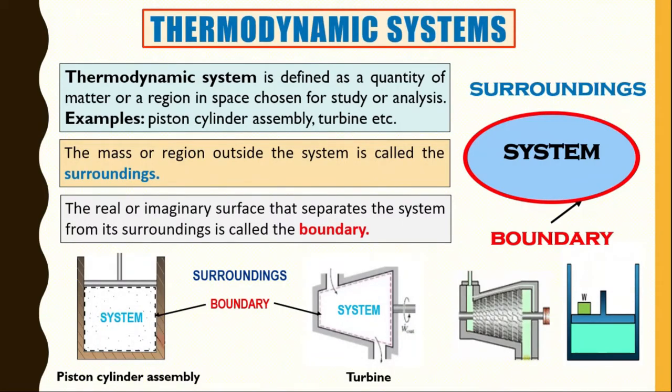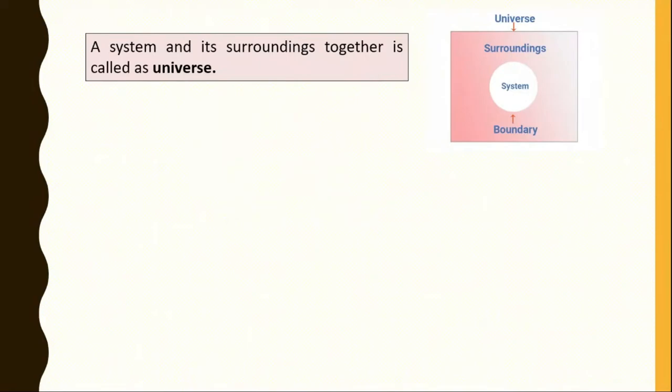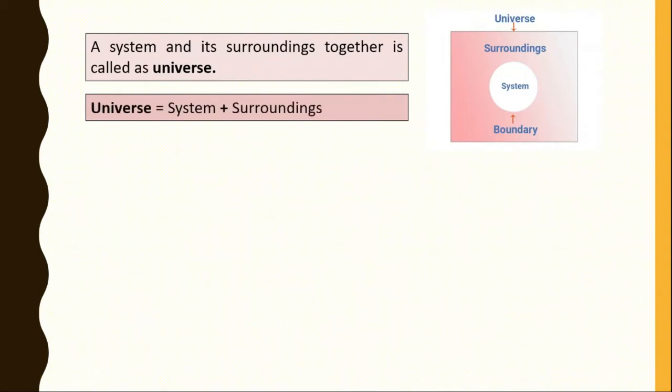Now next one, a system and its surrounding together is called the universe. If we combine our system and the outside surrounding, that is called a universe. The boundary will also be inside it. Okay, so system plus surrounding is your universe. Simply you can say universe equals system plus surrounding. System and surrounding make the total universe.